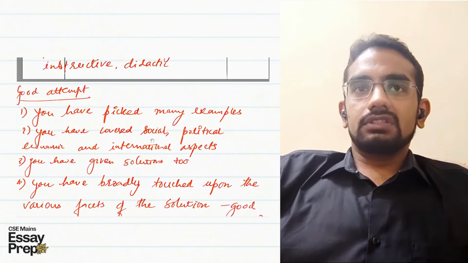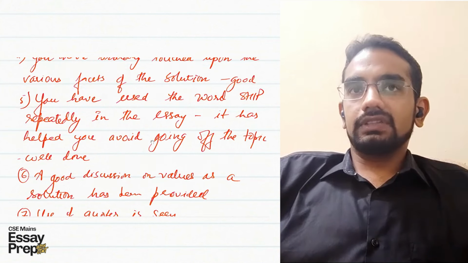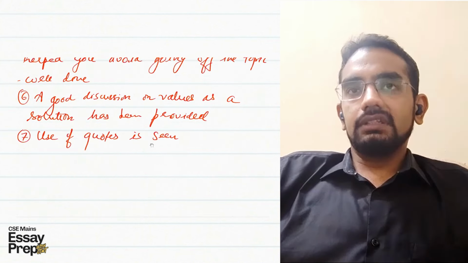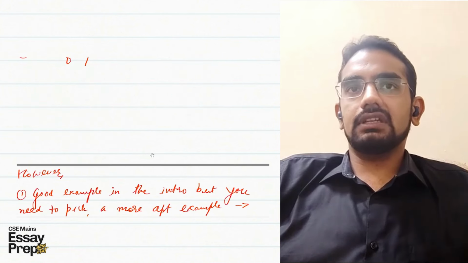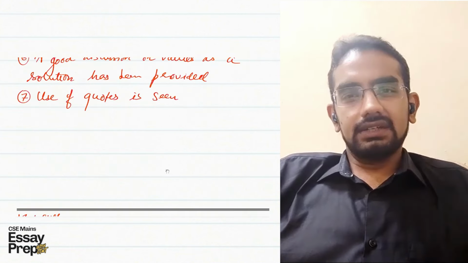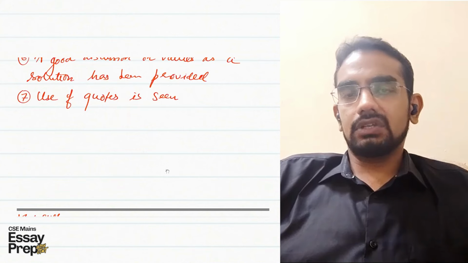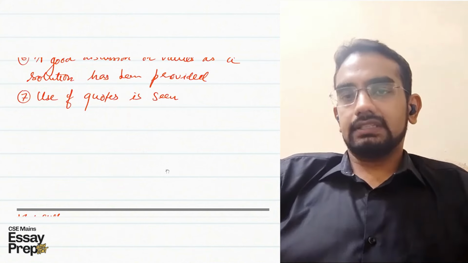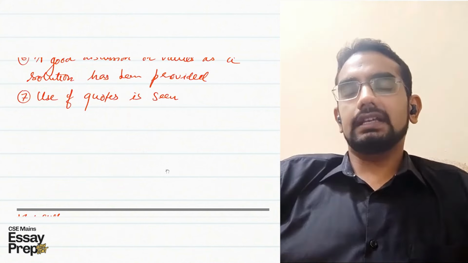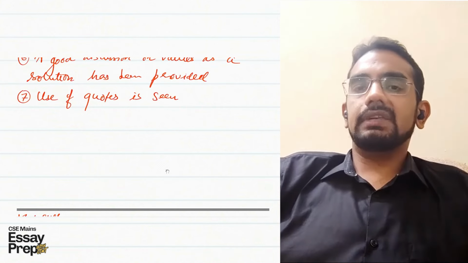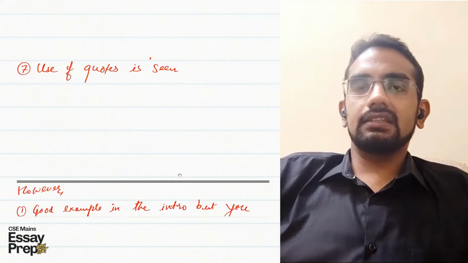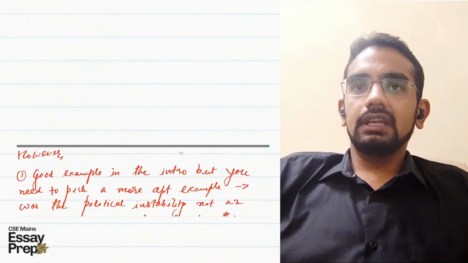And use of quotes. You did use quotes throughout the body of the essay. Use of quotes is appropriate. However, I would advise that one quote at the end of the essay is sufficient. Otherwise, it creates a discontinuity in the mind of the examiner, because you have to jump from quote to text. And for you also, as an aspirant writing the essay, linking what you're writing with the quote requires some text. Otherwise, the quote just hangs in the middle of the text. It does not create much sense.